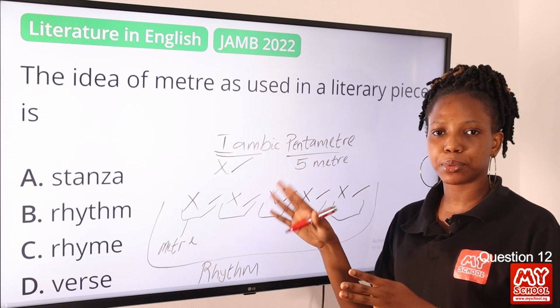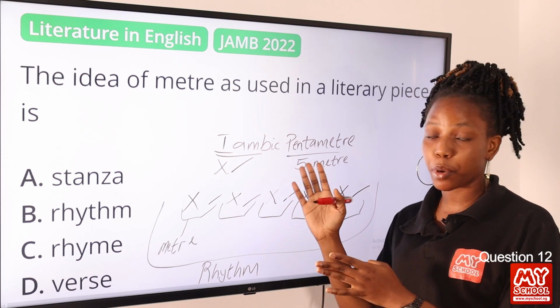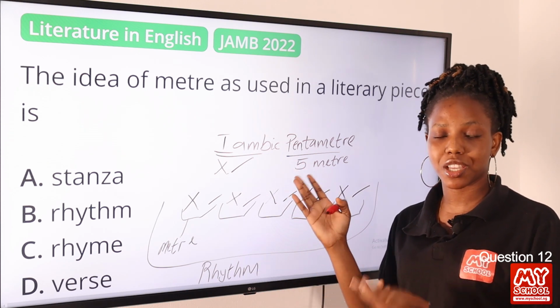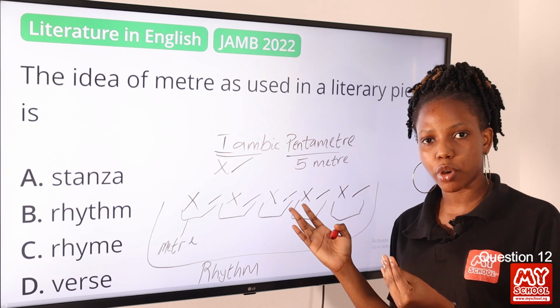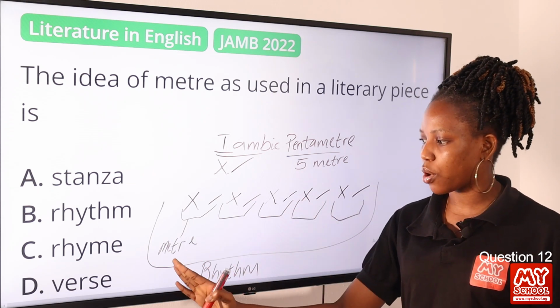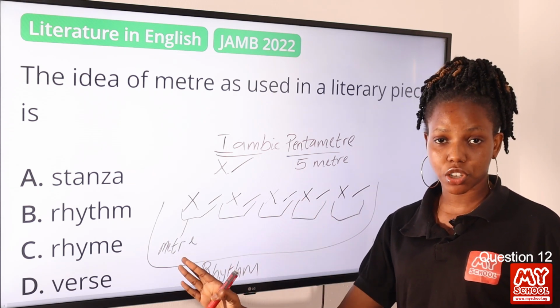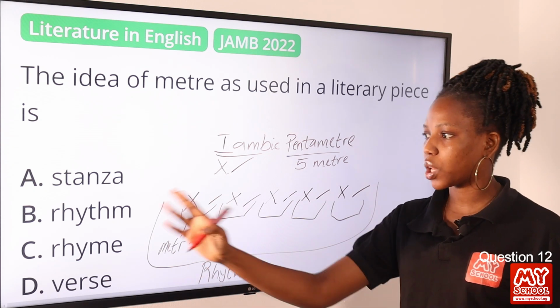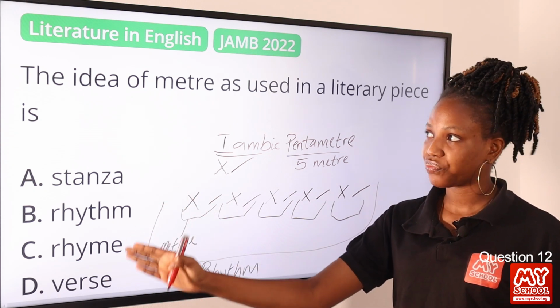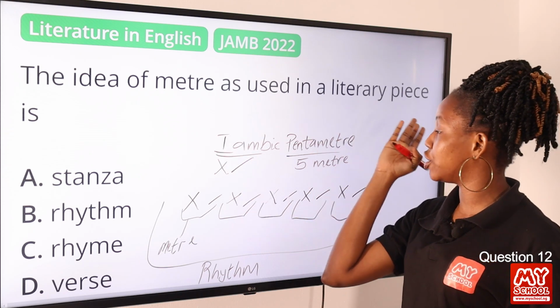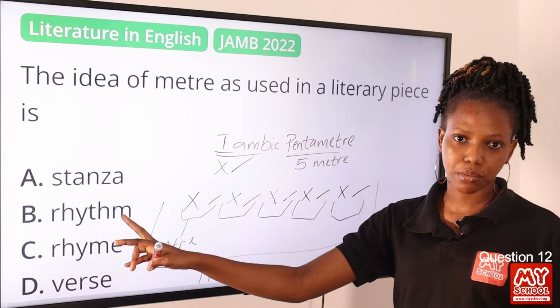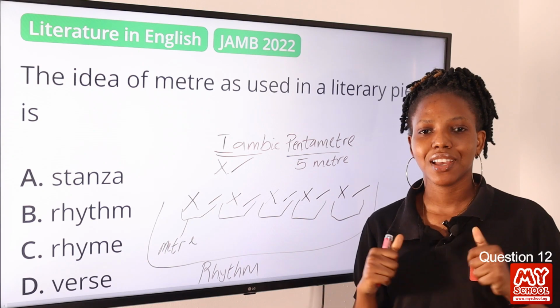We have different types of rhythm, but this is a popular example used by William Shakespeare. It's common in William Shakespeare's poems. Now we understand what a meter is, and the relationship between meter and rhythm, so we can answer this question confidently. The idea of meter as used in a literary piece is rhythm. Option B, therefore, is the correct answer to this question.